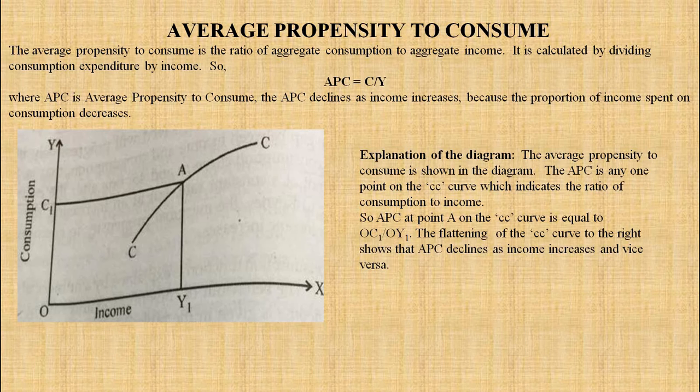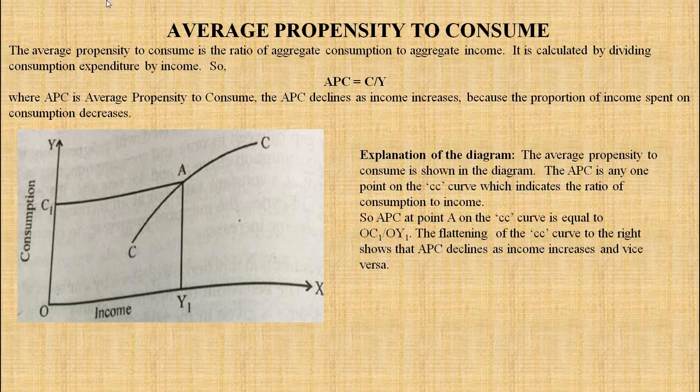So APC, the average propensity to consume, is equal to C upon Y. The APC declines as income increases because the proportion of income spent on consumption decreases.